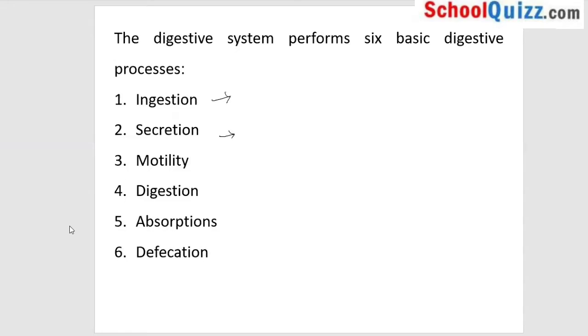Next, moving on to the 6 basic functions of digestion. The first and most basic function: to start the digestive process, we need to consume food. The consumption of food is known as ingestion. As you take your morsel in, that taking in is known as ingestion.